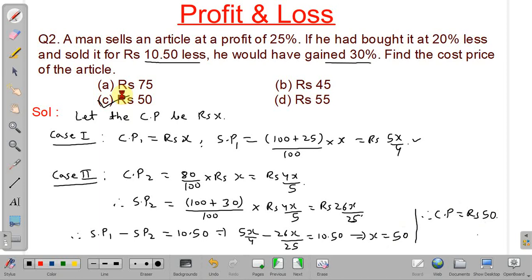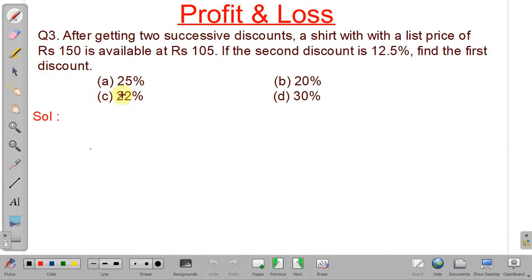We will discuss next problem. See, in this problem, it is given that after two successive discounts, a shirt with the list price or mark price 150 rupees is available at rupees 105. Second discount is given as 12.5% and we have to find the first discount percent. Okay. So how we can find?